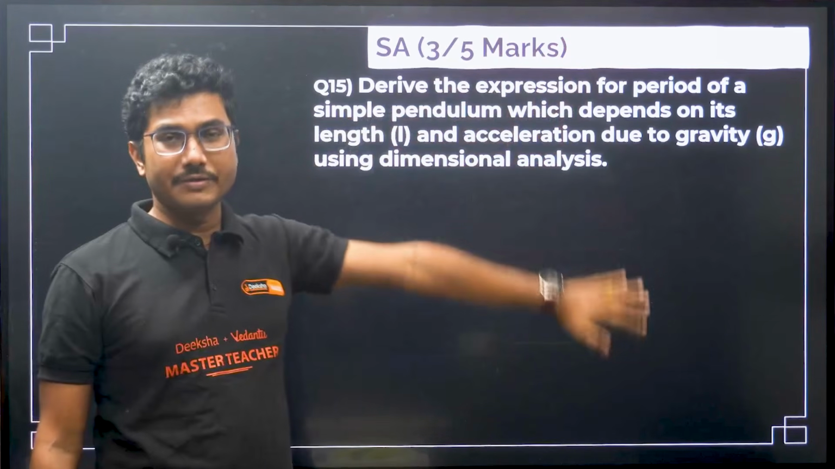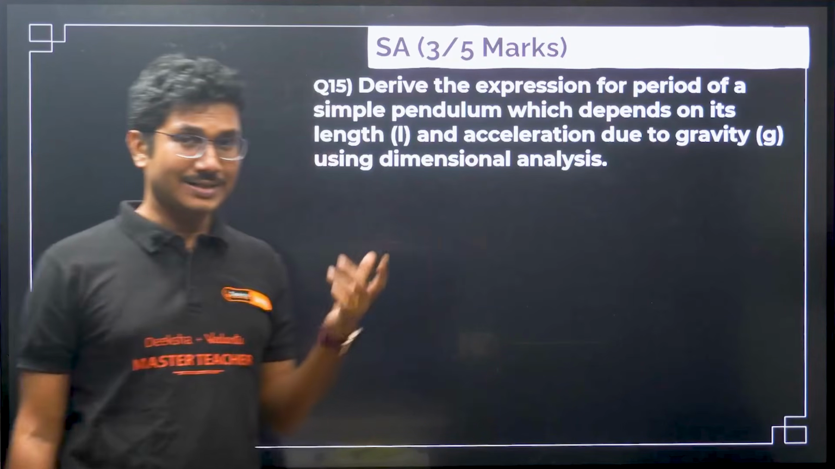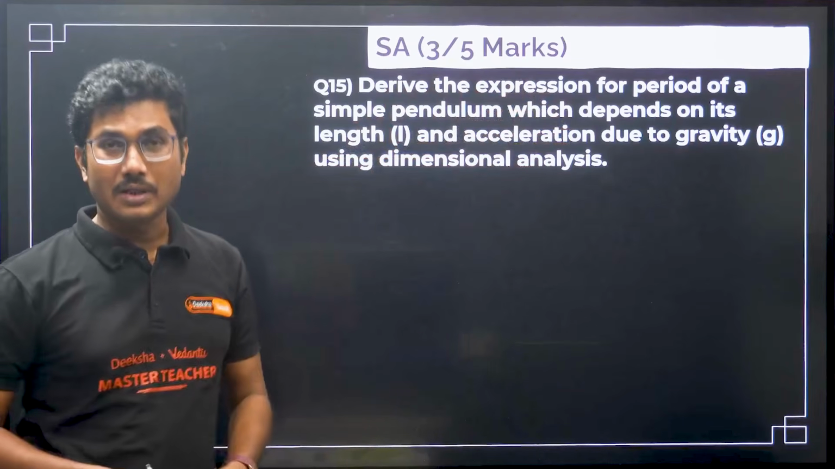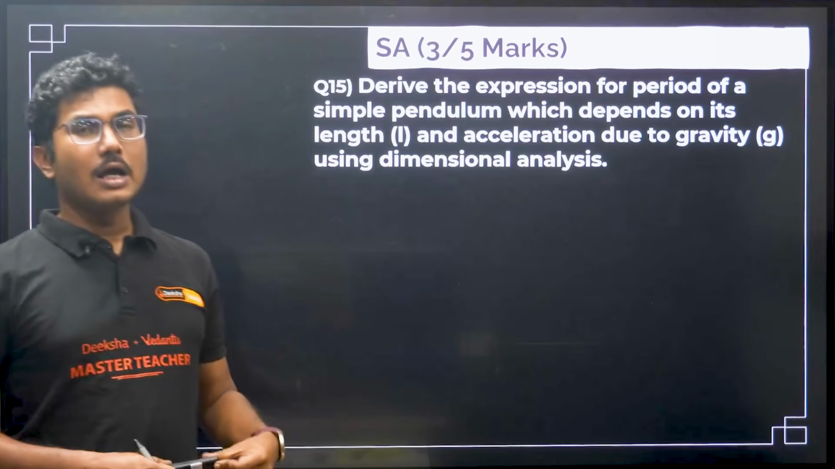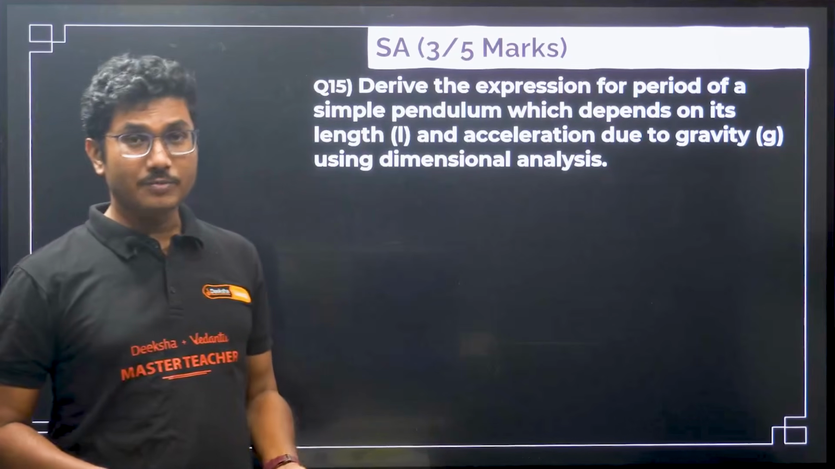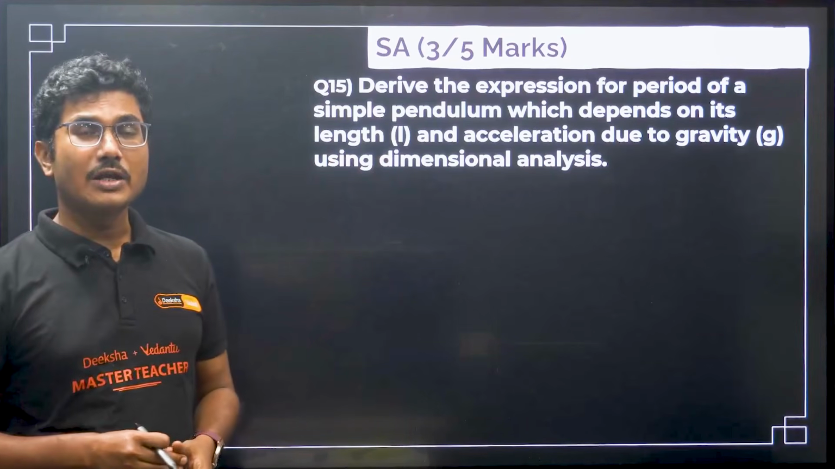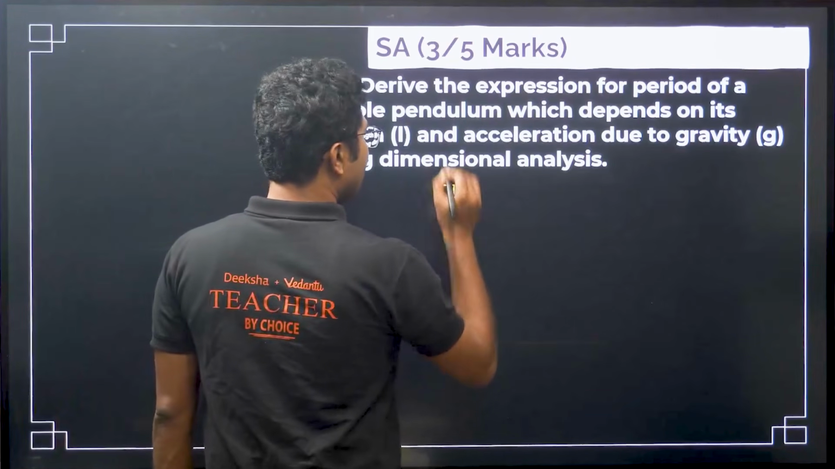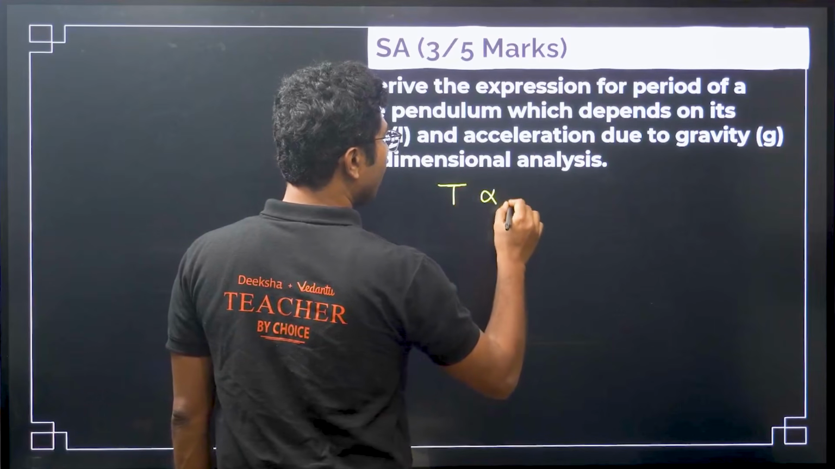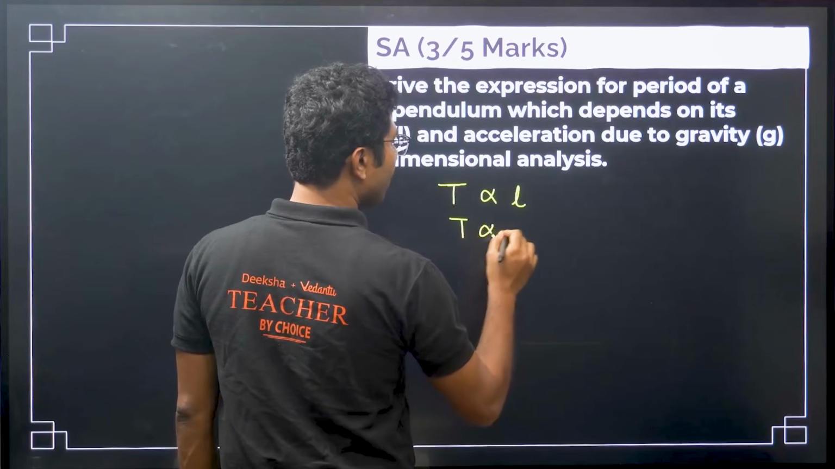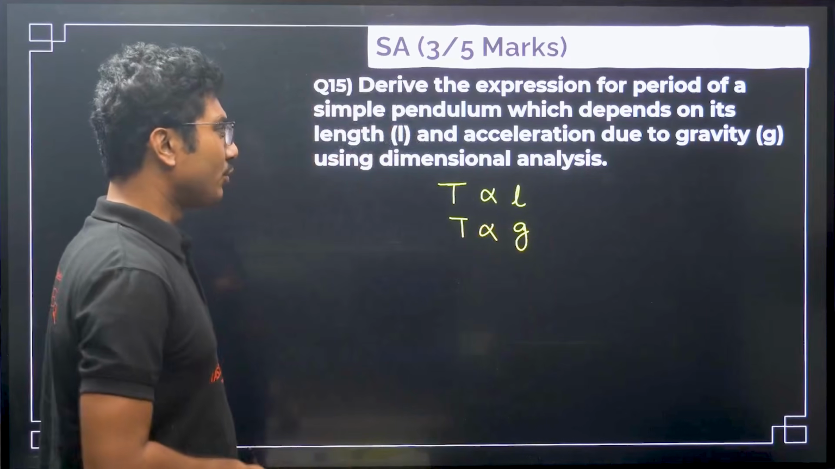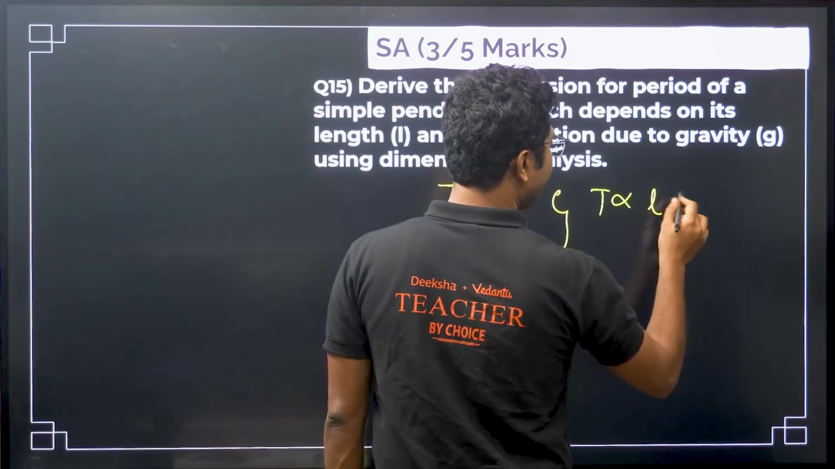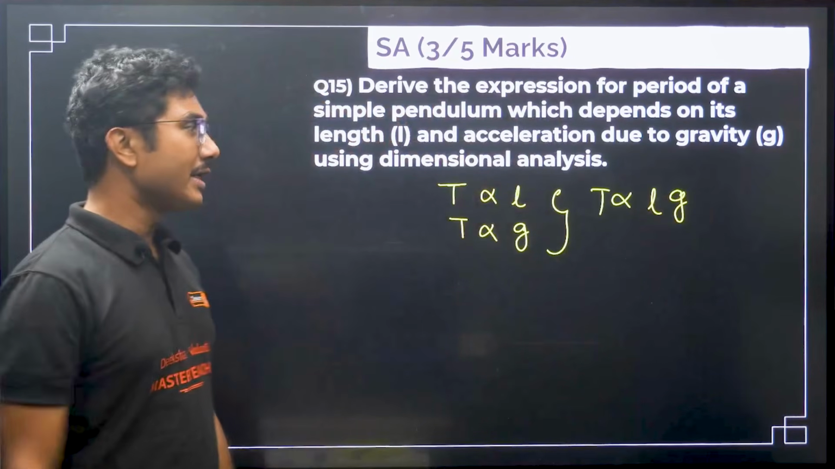And in your unit test, even though this question is not super important for annual exam, I have seen teachers prefer to give this question as a 5-marker question. So be ready for that in case you are wondering what type of questions you might get from this chapter. This is a very common question that you might get from this chapter. Now let's see. Time period, basically what they said, time period is proportional to length and time period is proportional to acceleration due to gravity. So both are proportional, so from there we can write time period is proportional to length into gravity. Now how they are dependent on it, that we have to find out.